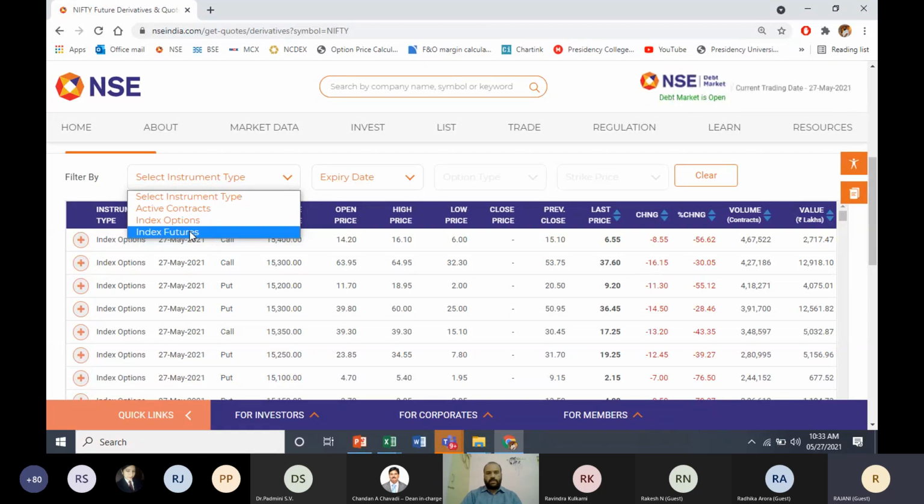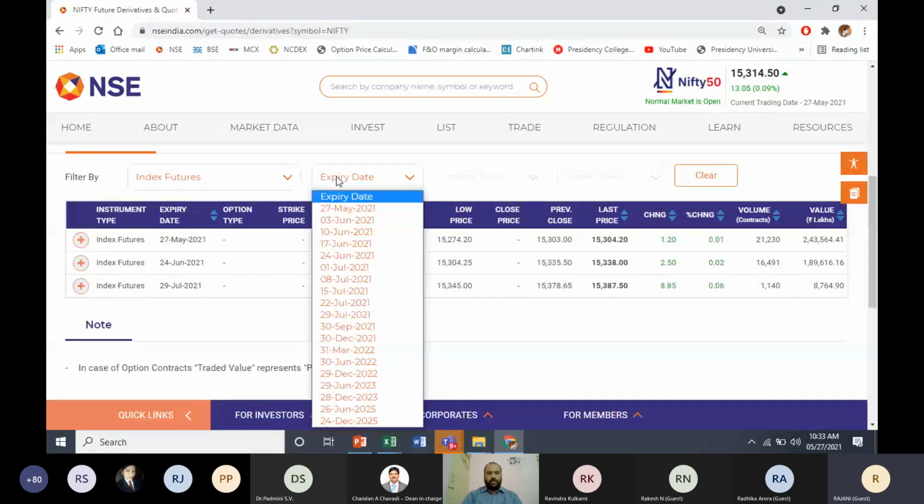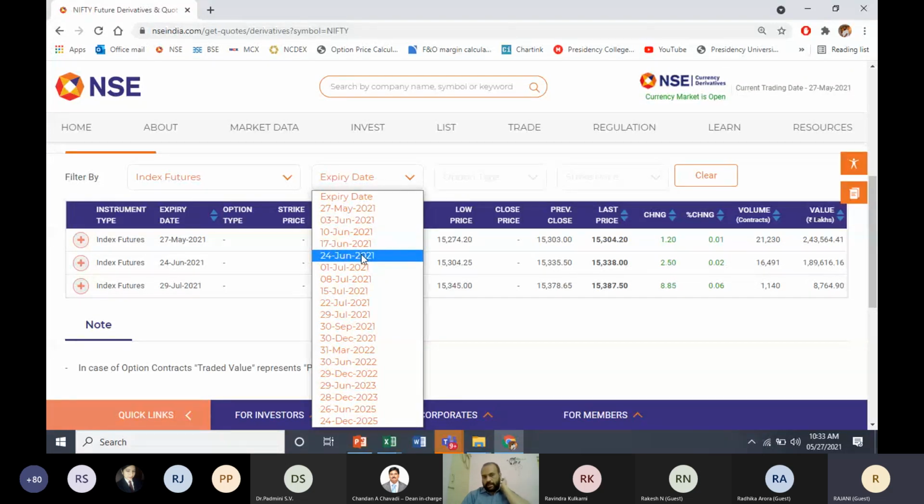Let's click on index futures. One thing we should be clear about is whether you want to check index or stock. If it is index, always choose index and index futures. Here you can see the expiry. I told you, other than index like Nifty and Bank Nifty, all other contracts will have one expiry in a month, whereas these contracts will have one expiry every week. That means every Thursday will have an expiry.